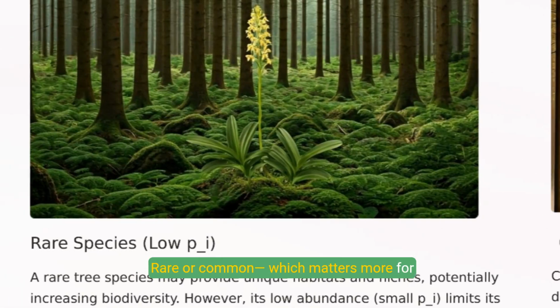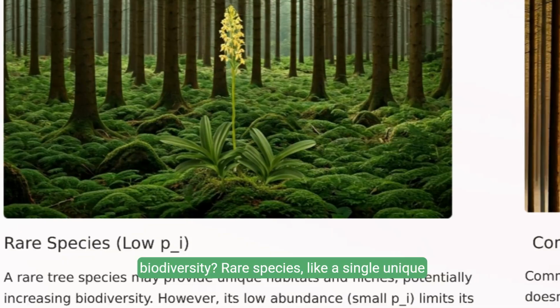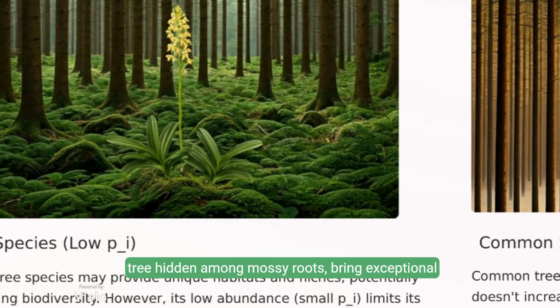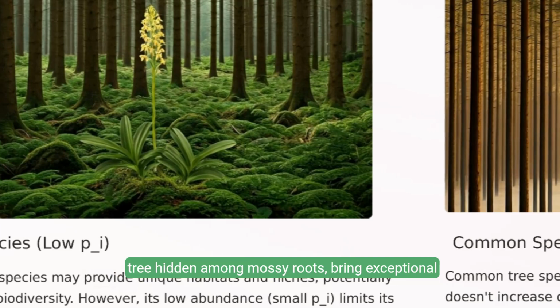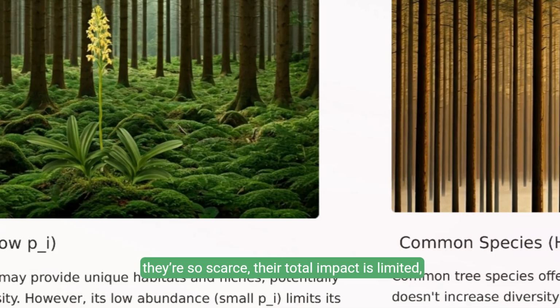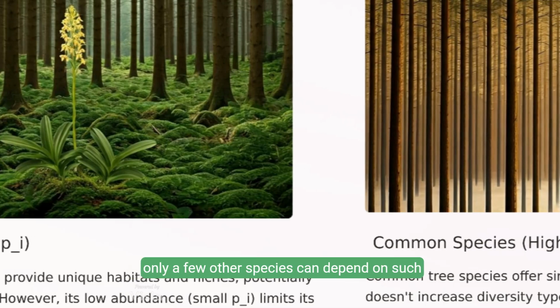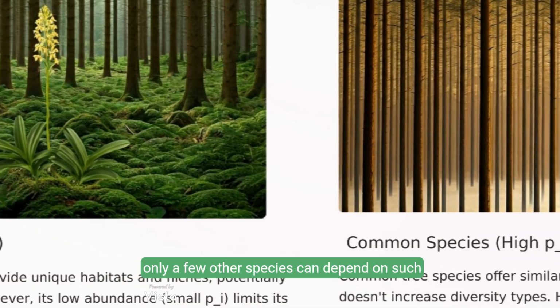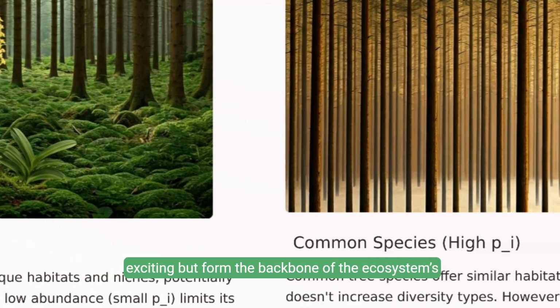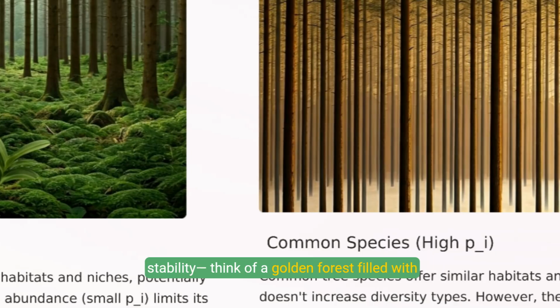Rare or common, which matters more for biodiversity? Rare species, like a single unique tree hidden among mossy roots, bring exceptional value by offering unique habitats. Yet because they're so scarce, their total impact is limited. Only a few other species can depend on such limited resources. Common species may seem less exciting, but form the backbone of the ecosystem's stability.